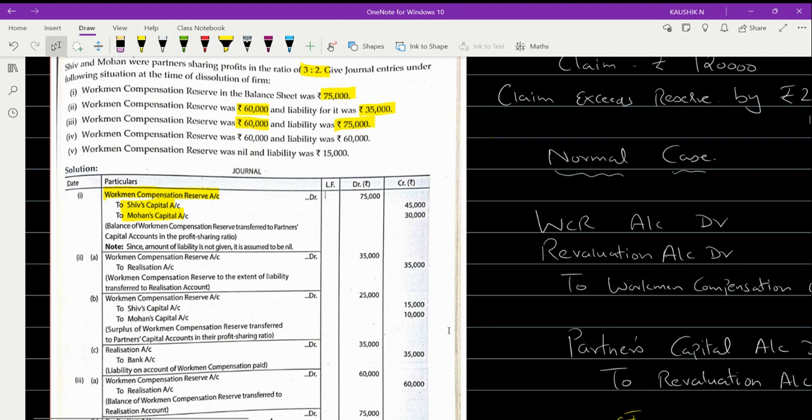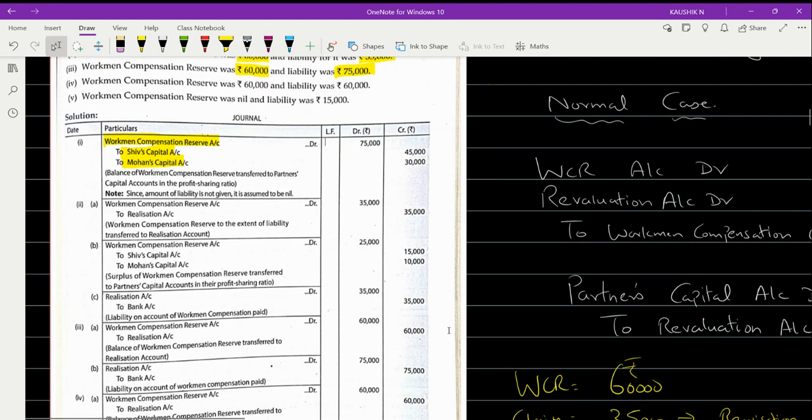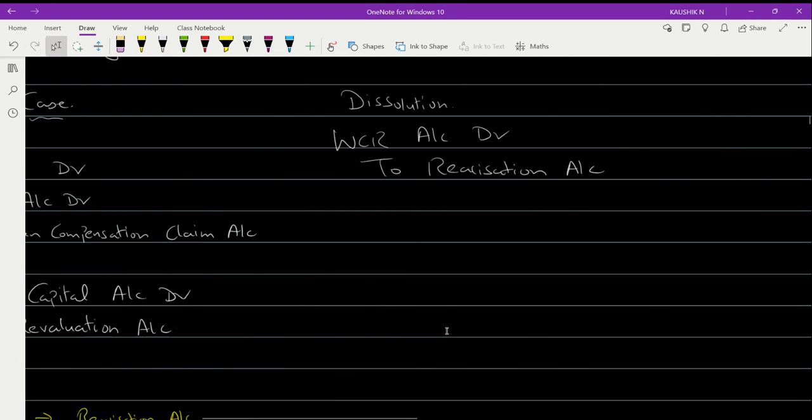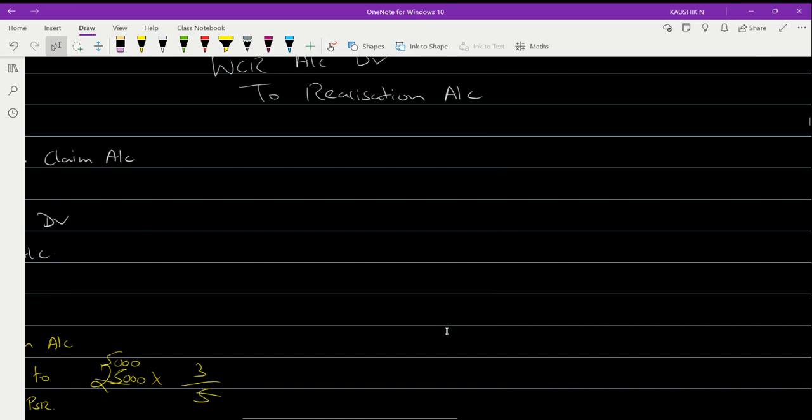The next one is you have to settle this amount. So the liability amount is 75, so you show it as realization to bank 75,000. I'm making it clear to you. This probably I'll show you. What is the question? You have got an amount of rupees 75,000 appearing in your claim.